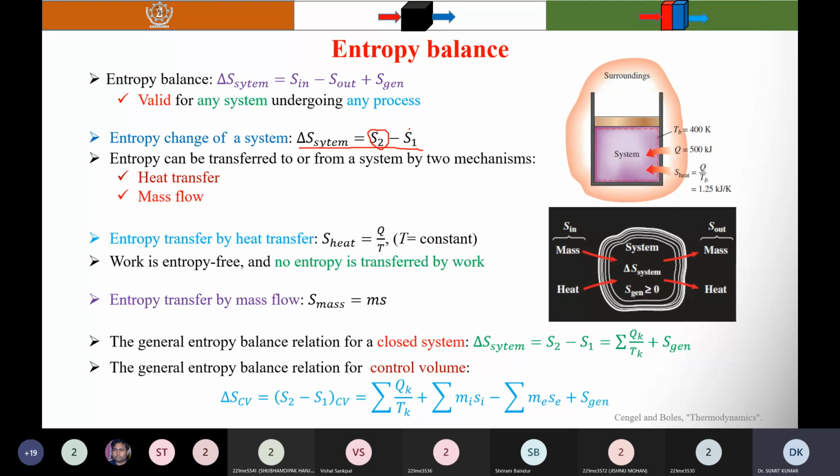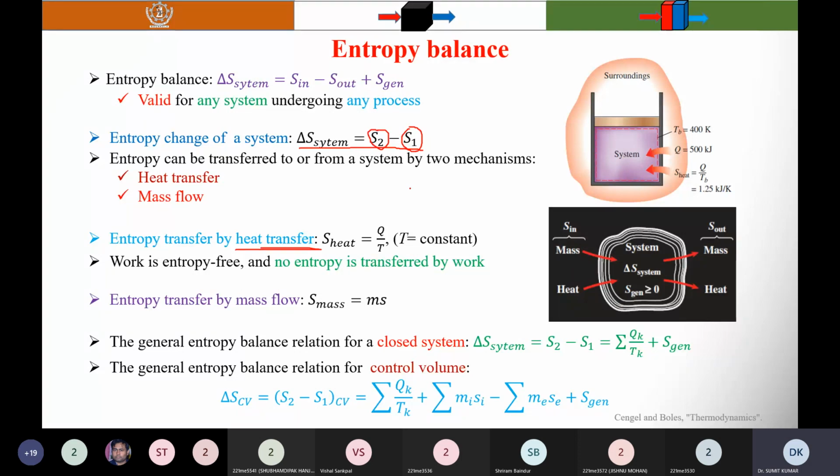Now again, entropy transfer is a boundary phenomenon because it's associated with heat transfer, and you know that heat transfer always occurs at the boundary. So entropy transfer always occurs at the boundary.